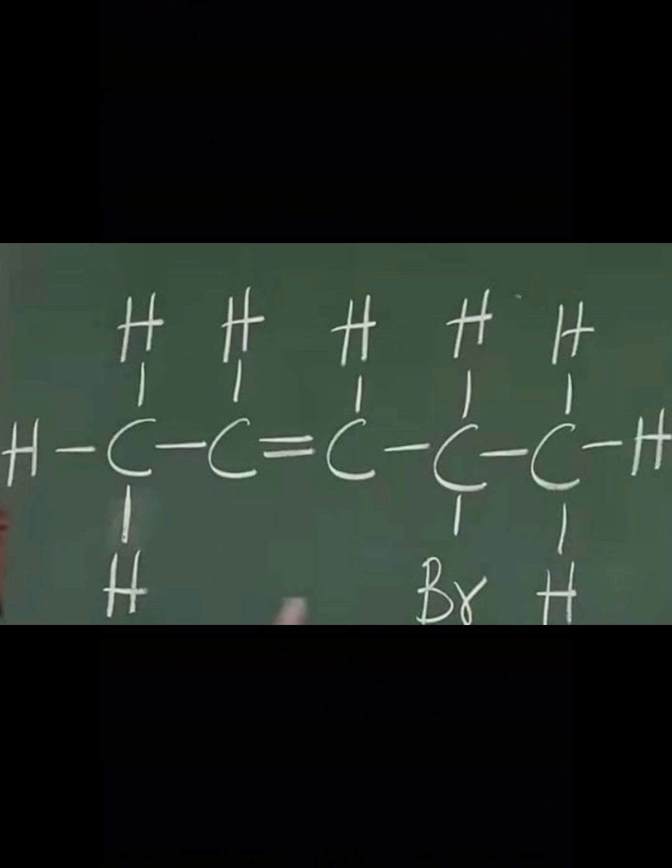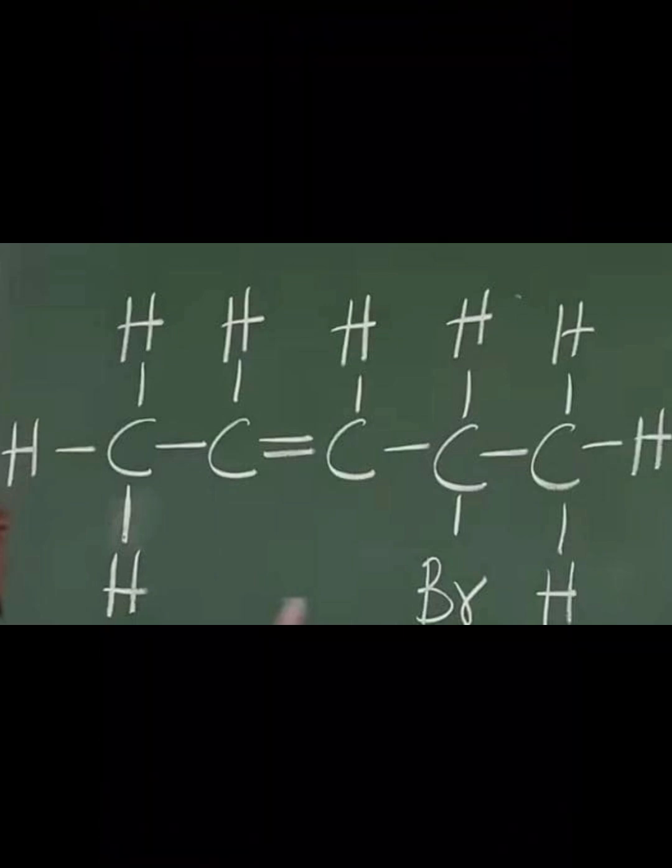From the left, you have after the second. From the right, you have after the third. It's important for you to start counting from either side, start from the left and then start from the right. The one that has the lowest number is going to be picked. If you start from left to right, it's after the second carbon. So you pick left to right counting because we prefer to take the smaller number.